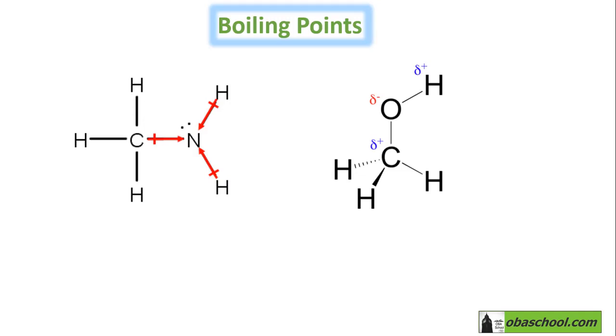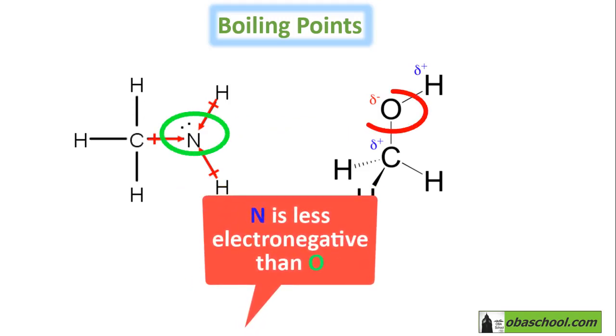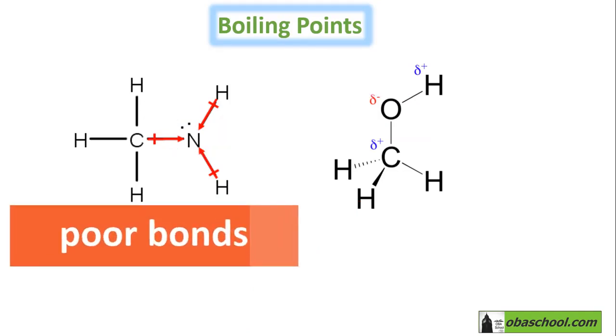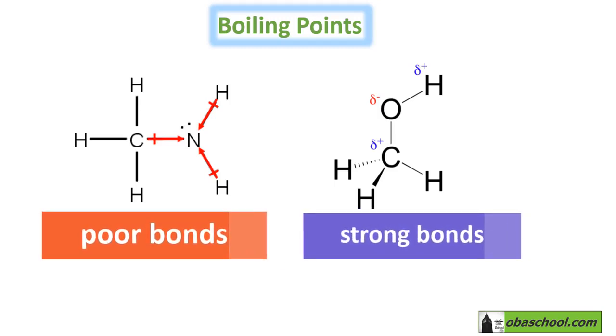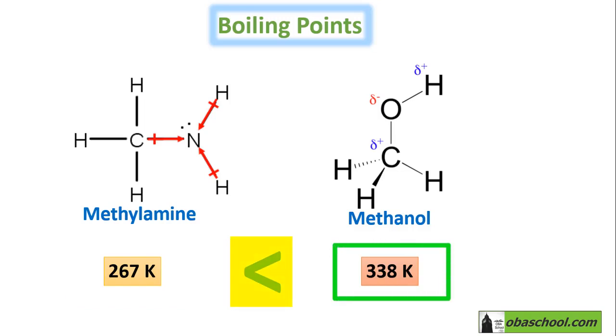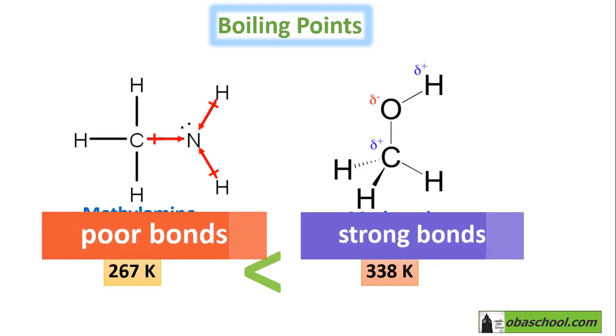If you are going to compare amines and how they can bond with other molecules, we can see that the nitrogen atom is less electronegative than the oxygen in the alcohol. So the bonds that can be formed with amines are less strong than those formed with alcohols. This leads us to conclude that methylamines have a lower boiling point than alcohols. This is because methylamines form poorer bonds with compounds than alcohols do.